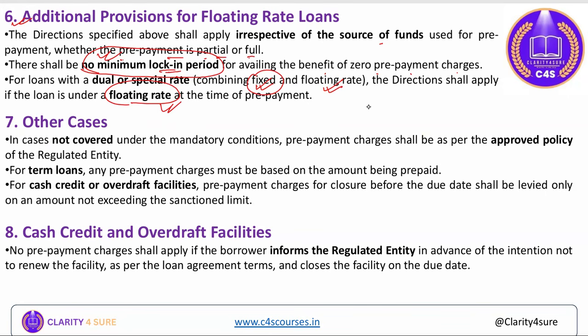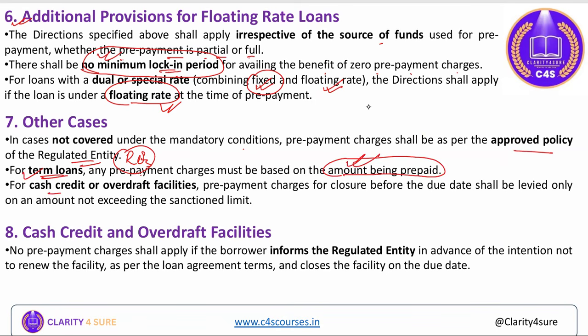In cases not covered under the mandatory conditions, prepayment charges shall be as per the approved policy of the regulated entities. Where this is not applicable, the approved policies of the regulated entities will apply for term loans. Any prepayment charges must be based on the amount being prepaid. For term loans, it will be decided upon the amount that is being prepaid.